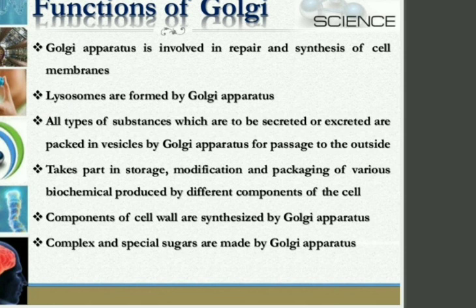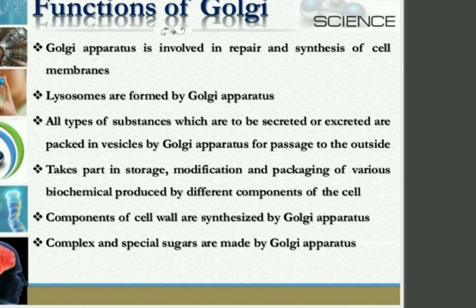All types of substances which are to be secreted or excreted are packed in vesicles and thrown out by the Golgi apparatus. The things which are to get inside, or the things which are to go outside from the body, what we throw outside which is not useful to us, isn't it? So all this packaging work is done by the Golgi apparatus.